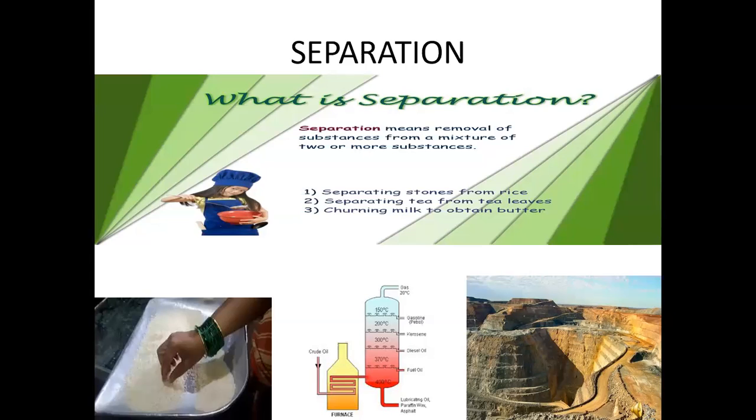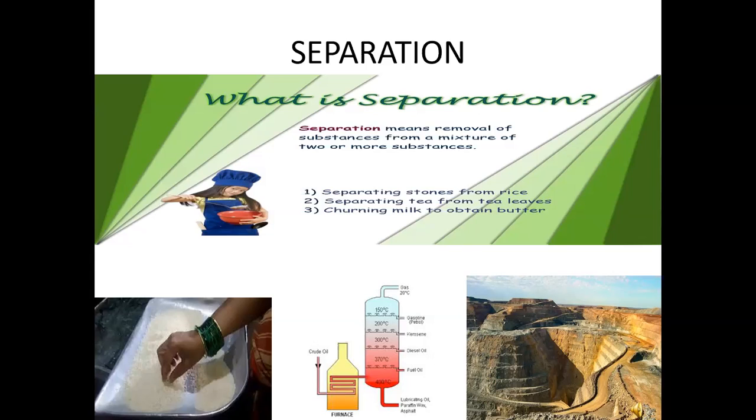So, why do we need to separate mixtures? When we need to remove impurities or harmful components from the mixtures, for example, stones from rice.